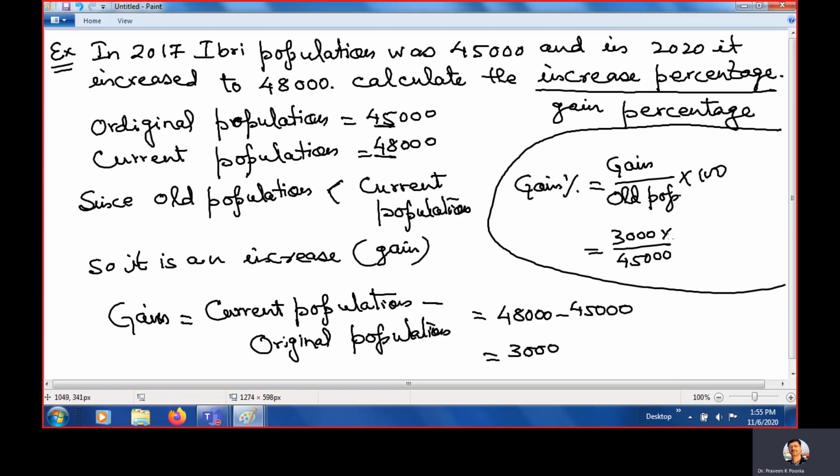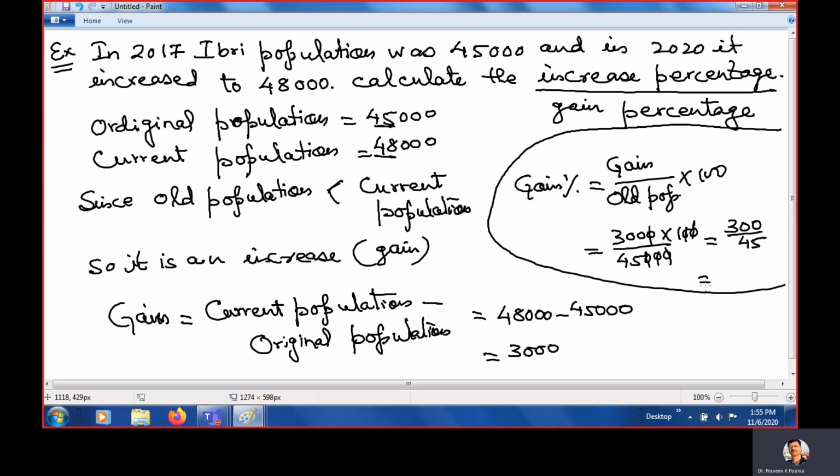45,000 into 100. If we solve it, how much will we get? 10, 20, 30 cancelled by 30. So how much are we getting? 300 upon 45. And if you divide 300 by 45, how much will you get?